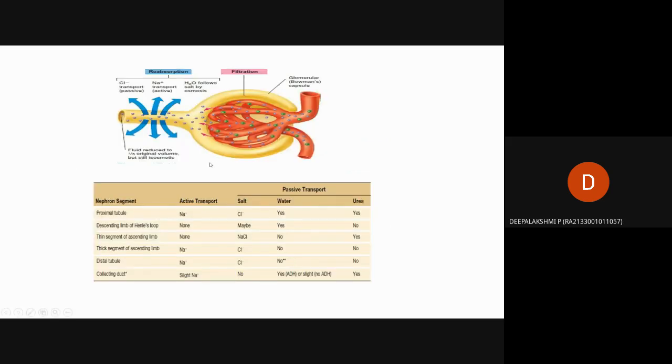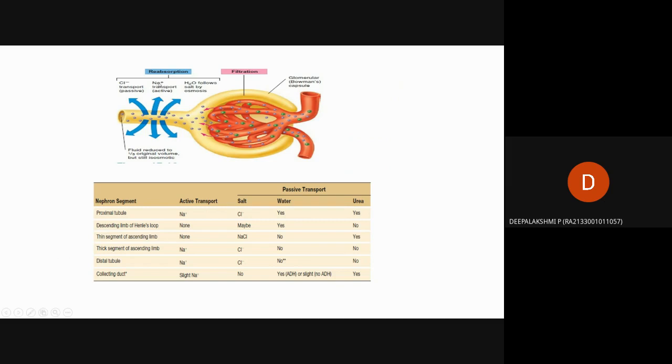That is, in picture format it is given here. This is the glomerular filtration, that is the renal corpuscle. Here this is the glomerulus, and this is the Bowman's capsule. Here the molecules enter from the afferent arterioles. The filtration will happen in Bowman's capsule, that is glomerular, this is Bowman's capsule. The filtration will occur inside the Bowman's capsule.